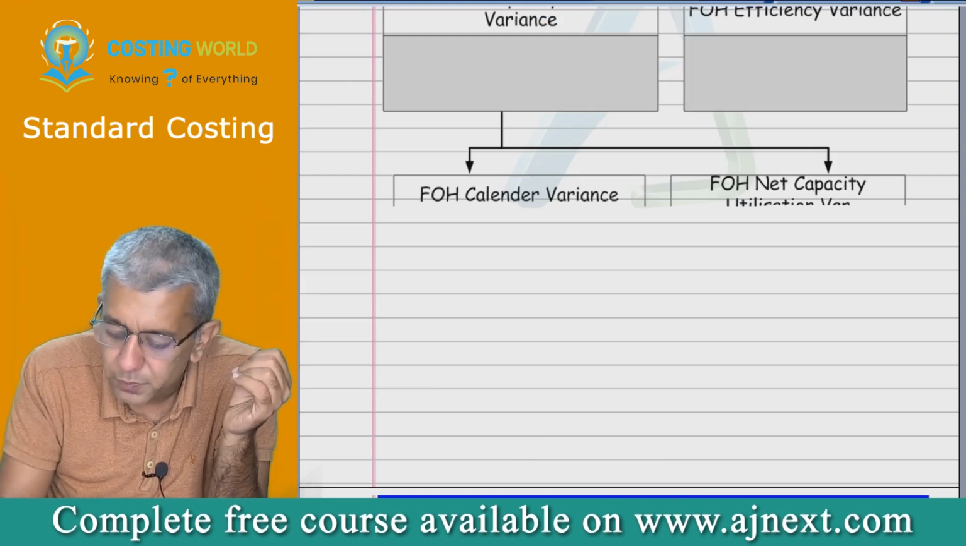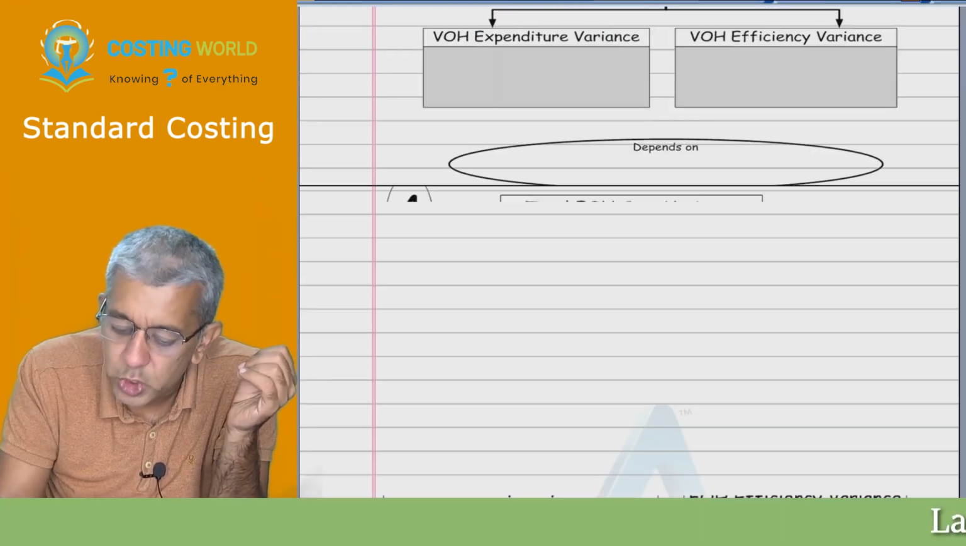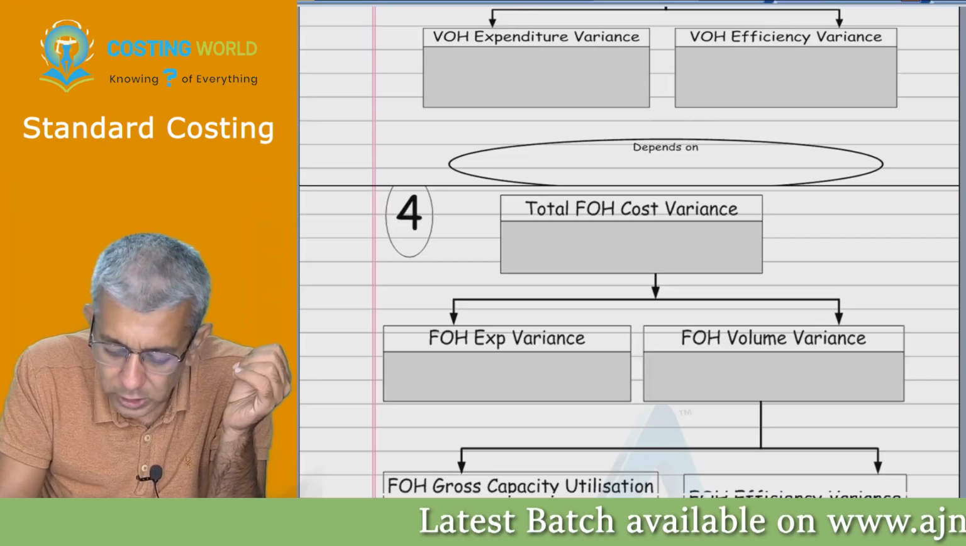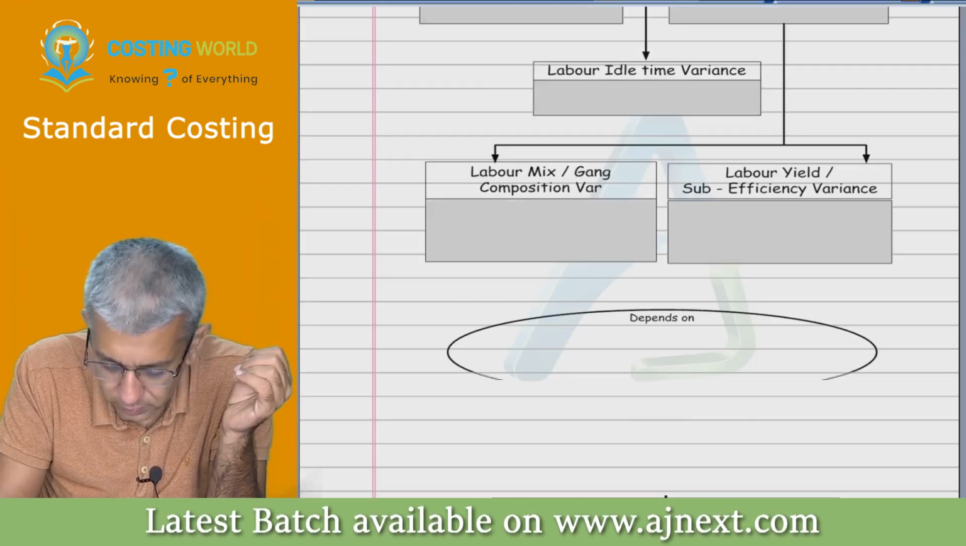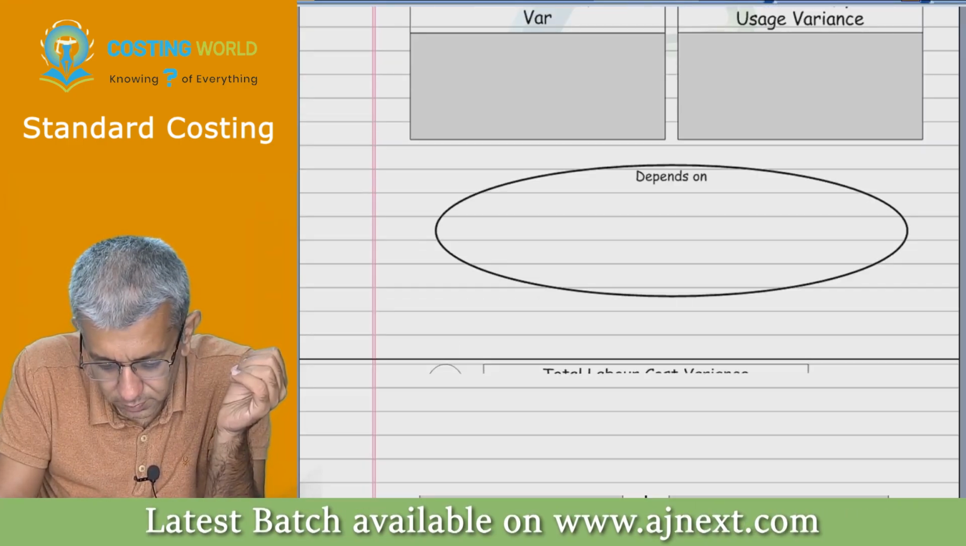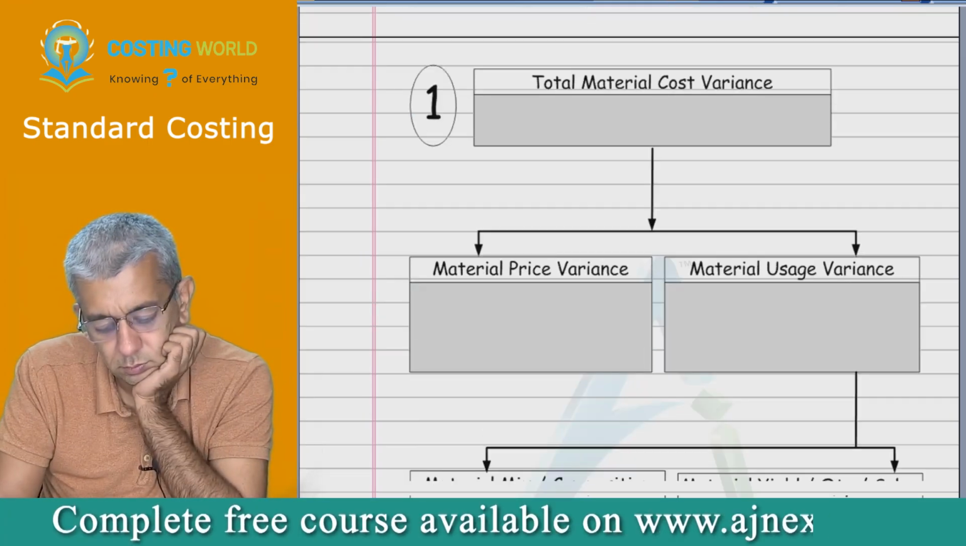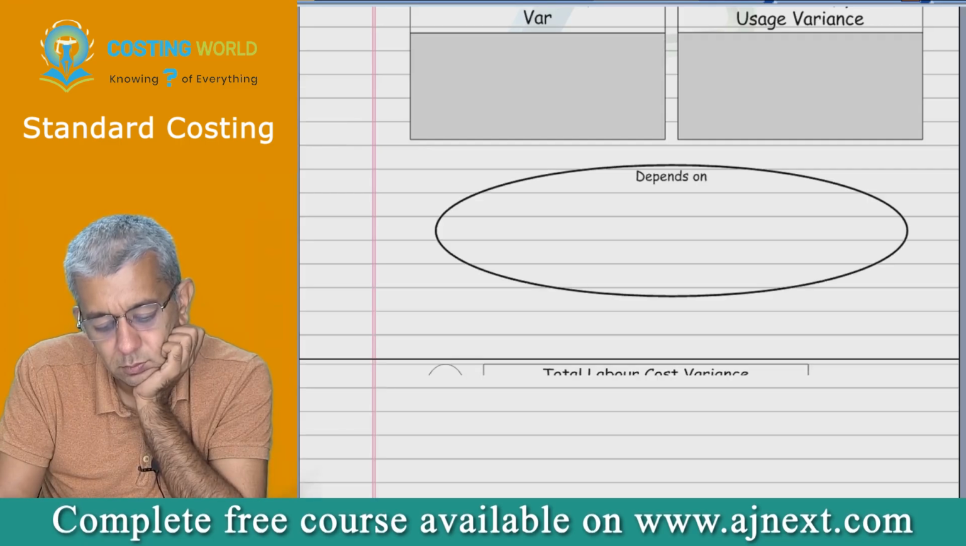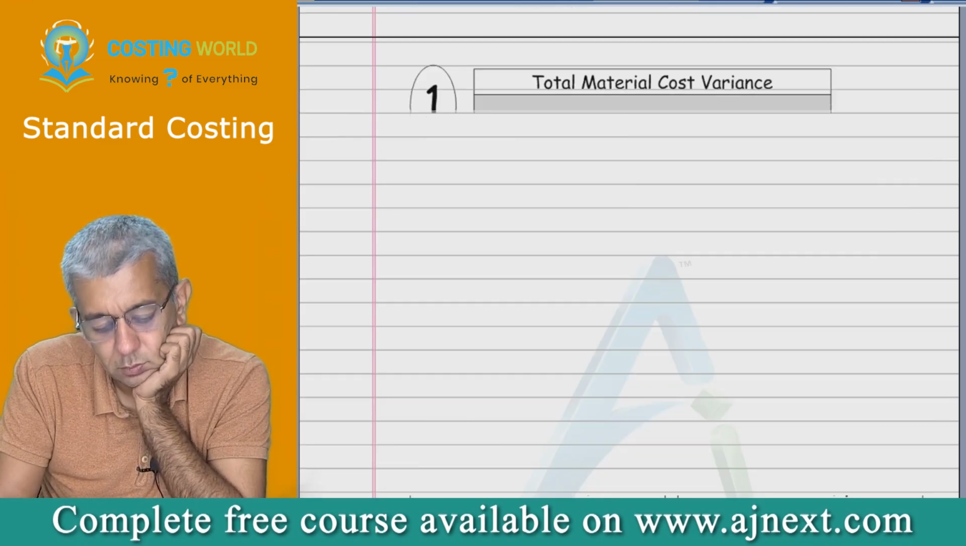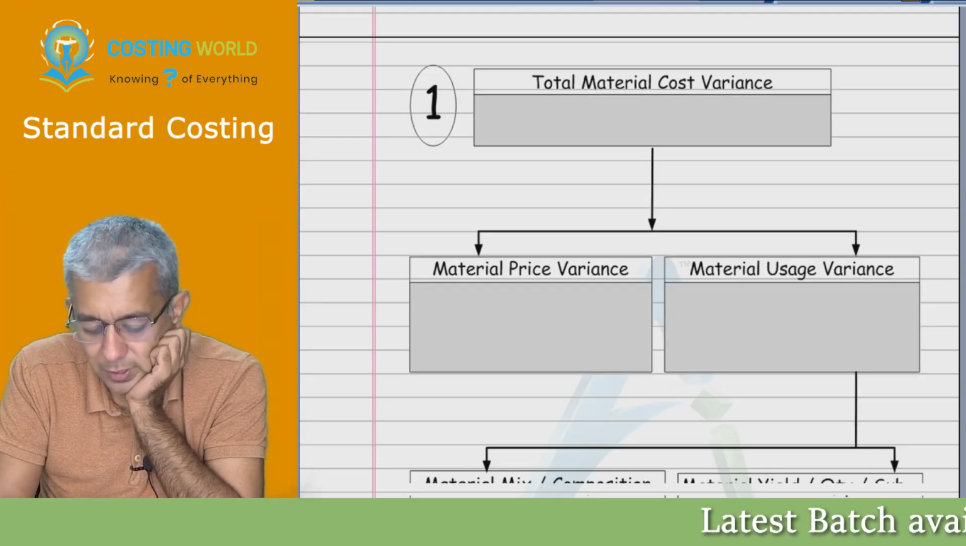Okay, so do one thing. In your textbook there are charts like this. Go over to chart 1, please. Chart 1 is of materials. This animation will keep on coming. I'm sorry, can't avoid it.